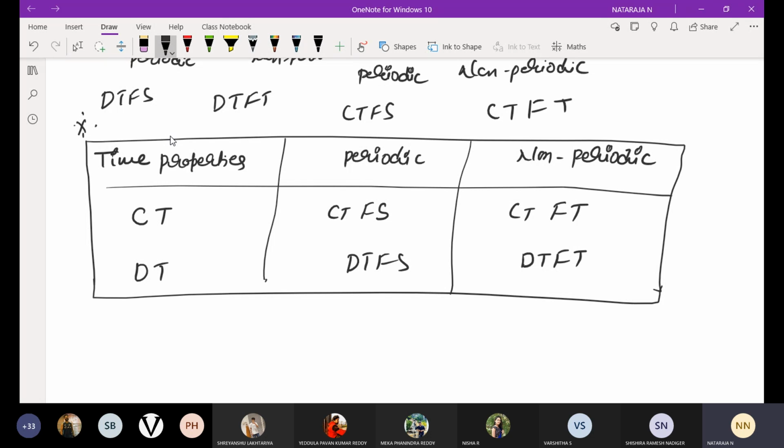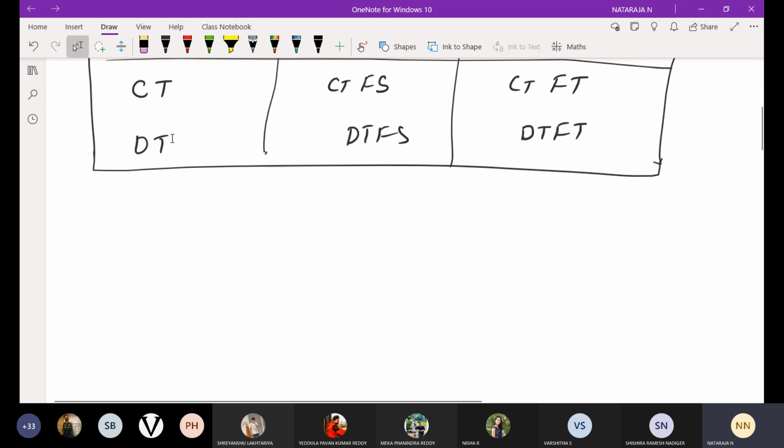Okay, we'll start with the DTFT. Next, we'll start with the actual topic, DTFT, the discrete time Fourier transform.